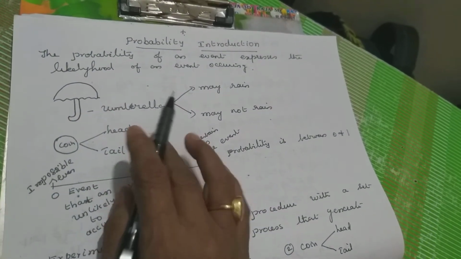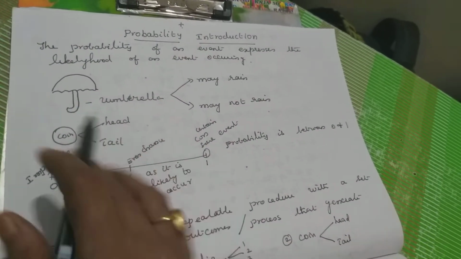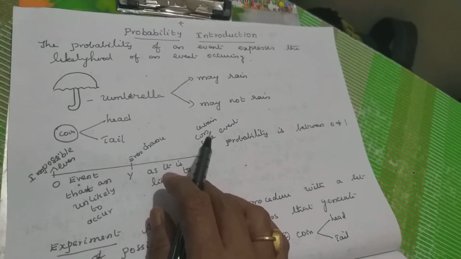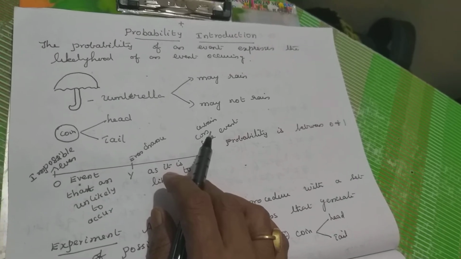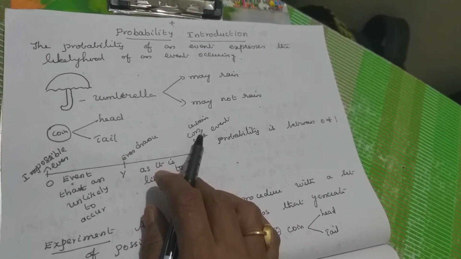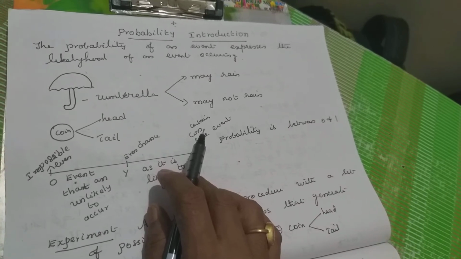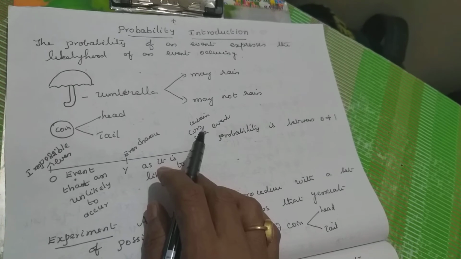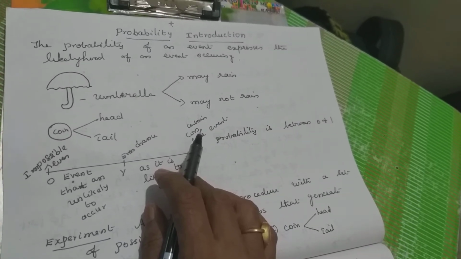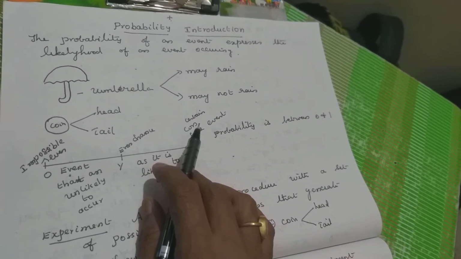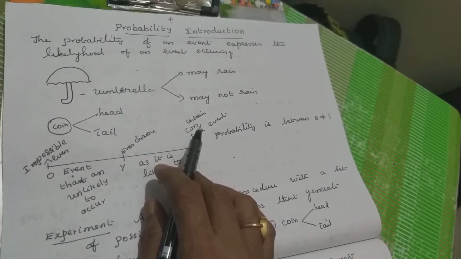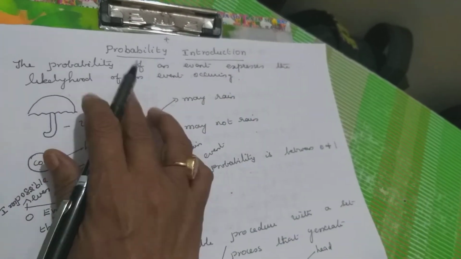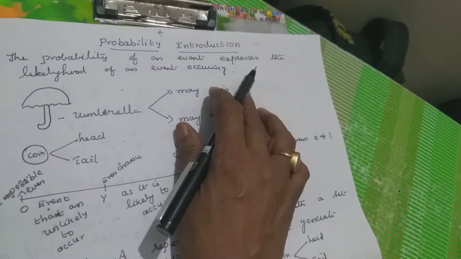For example, if you take a coin, when you throw a coin, we don't know, there are two sides. One side is head, you all know, the other side is tail. Can anyone say surely head will come? Unless in the coin both sides are head, then you can say head only will be the result. Otherwise, it is unpredictable. So, the probability of an event expresses the likelihood of an event occurring.